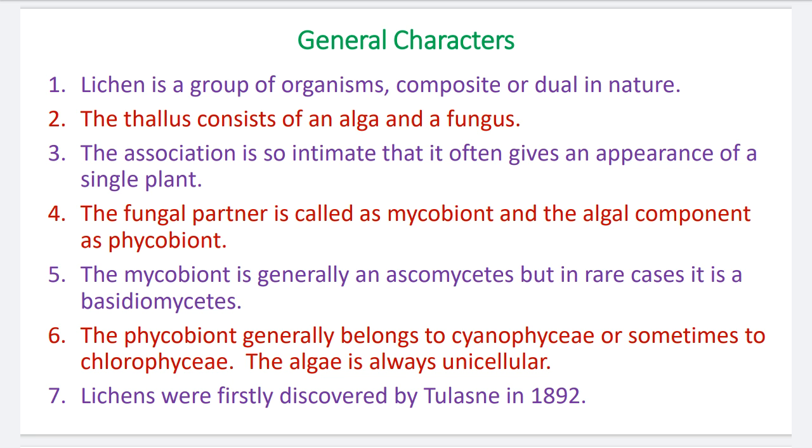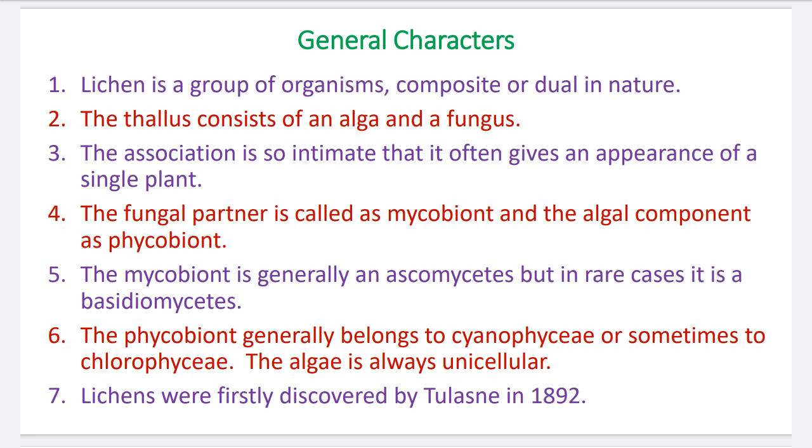Okay. Number three, the association is so intimate that it often gives the appearance of a single plant. Its association is very firm, very intimate. So when algae and fungus unite and form the new plant body, that is the lichen, and that lichen looks like a single plant body. Externally we cannot find that it is a union of algae and fungus. When you take the transverse section anatomically, you can find out